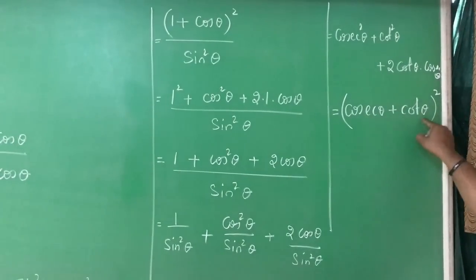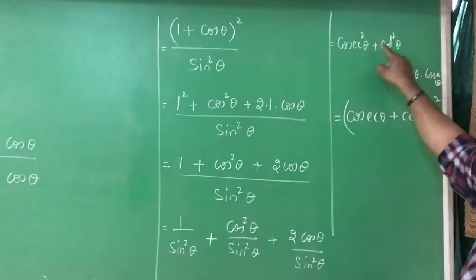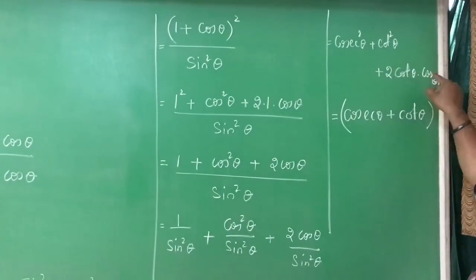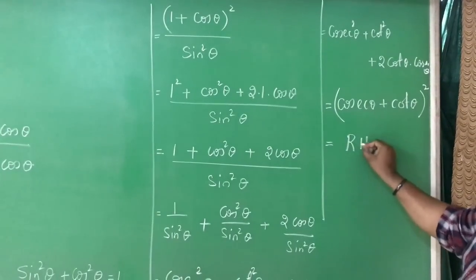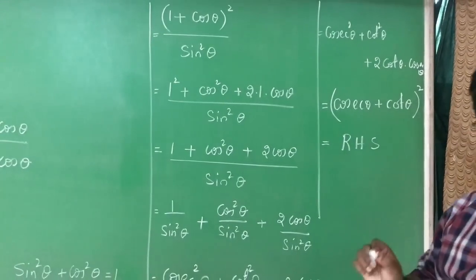Cosecant theta plus cot theta whole square is cosecant square theta plus cot square theta plus 2 into cot theta into cosecant theta. That I get. That is the problem. I repeat once again.